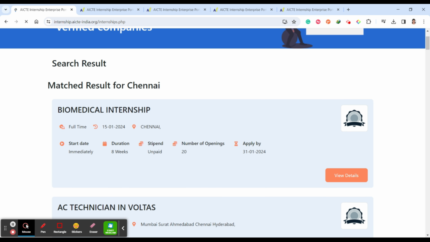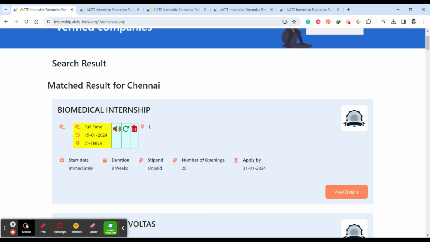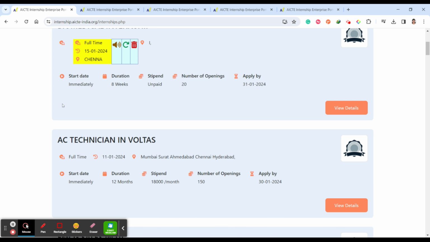So here you can find a biomedical internship. See, there is no restriction, like only computer science students can apply, or only chemistry or chemical engineering students can apply. This is for all domains, and it is provided to you by AICTE. So here you can see everything.